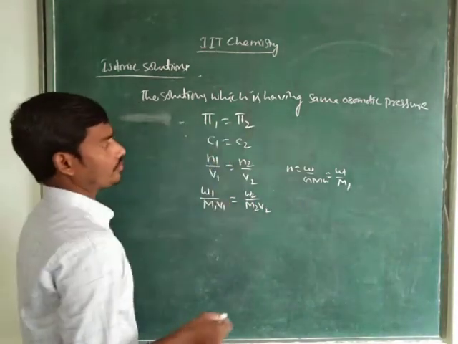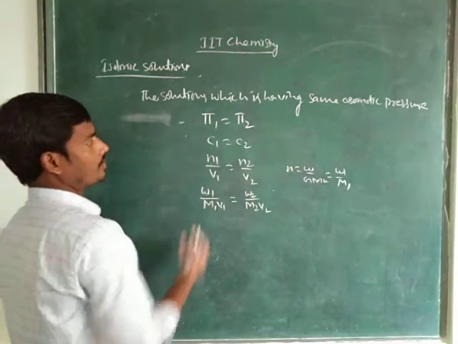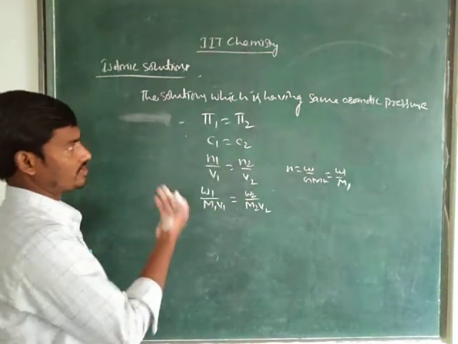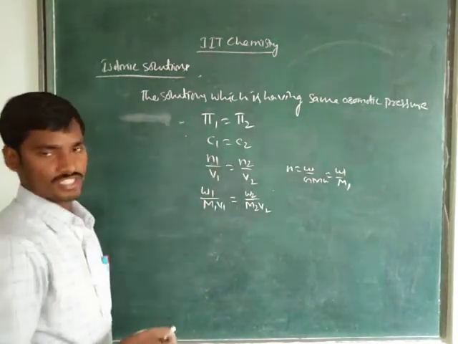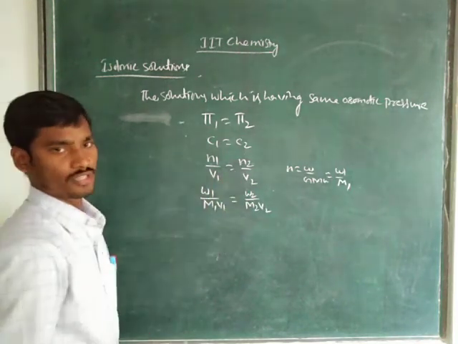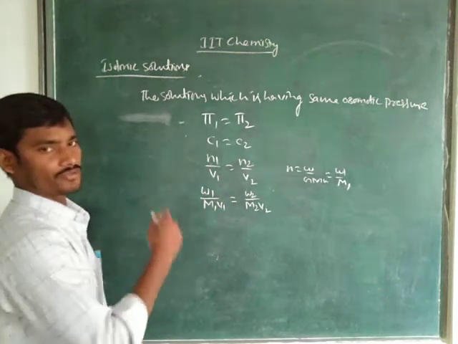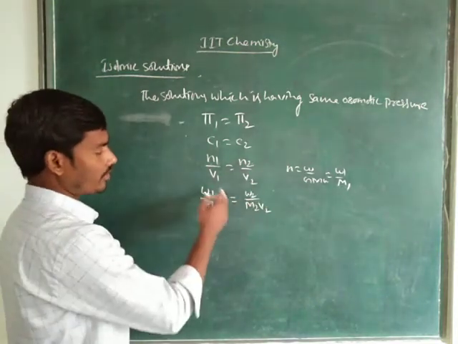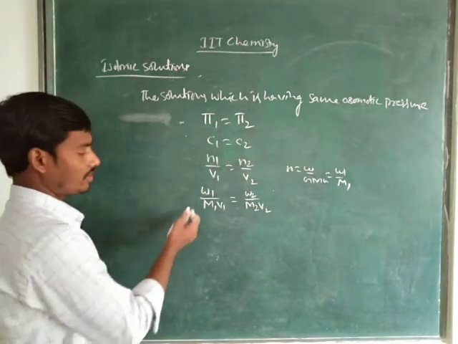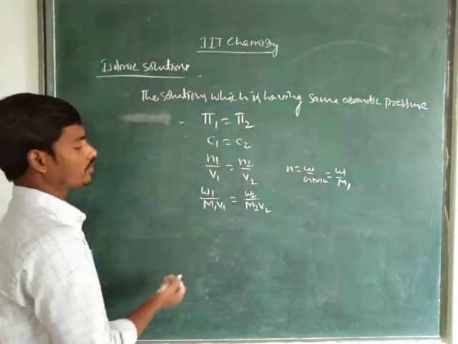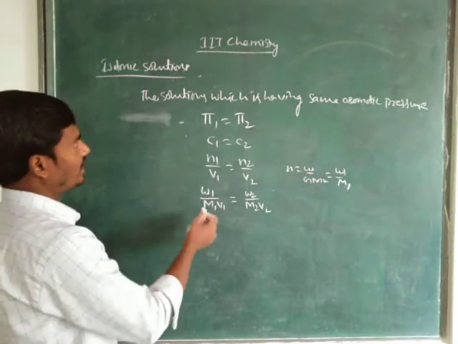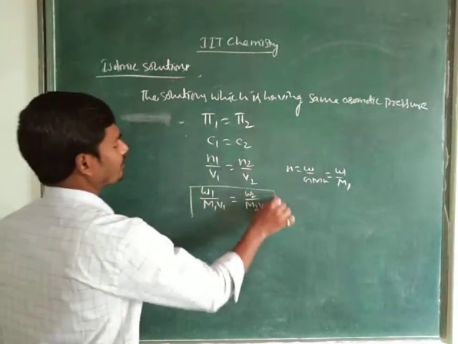Here phi 1 is the osmotic pressure of solution 1, phi 2 is the osmotic pressure of solution 2. C1 is the concentration of solution 1, C2 is the concentration of solution 2. N1 is the number of moles of solute 1, N2 is the number of moles of solute 2. V1 is the volume of solution 1, V2 is the volume of solution 2. W1 is the weight of the solute, M1 is the gram molecular weight of the solute. This is the formula we get for isotonic solutions.